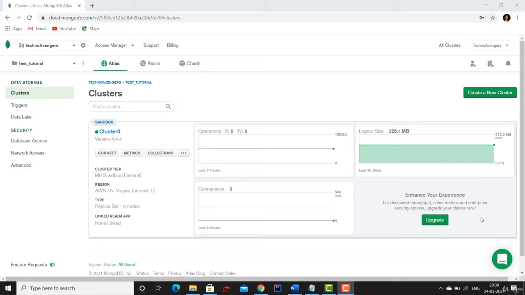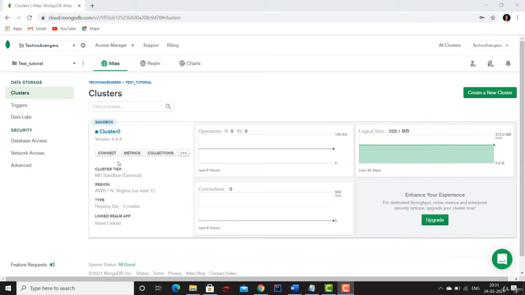Welcome back. So far we have been using Mongo Shell. In this lecture I will show you how to use MongoDB Compass, that is a GUI provided by MongoDB. So let's get started. Let me show you how to download and how to connect to your MongoDB Compass.